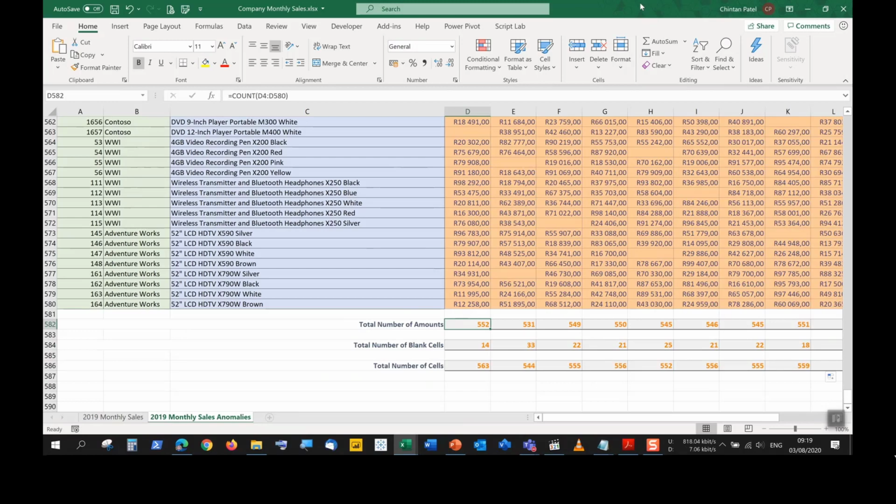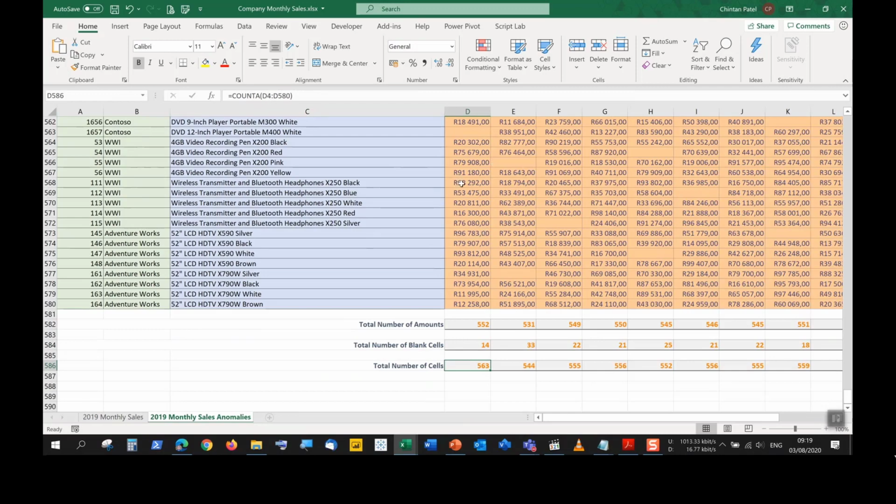so then we can correct those particular cells. I do teach it in other videos, and I think it's also in the next lesson: how do we delete these blank cells, or how do we find all the values which have a problem and get rid of them? It's not part of this particular lesson. All we have to do is know how to count numbers, how to count blank cells, and how to count all cells.